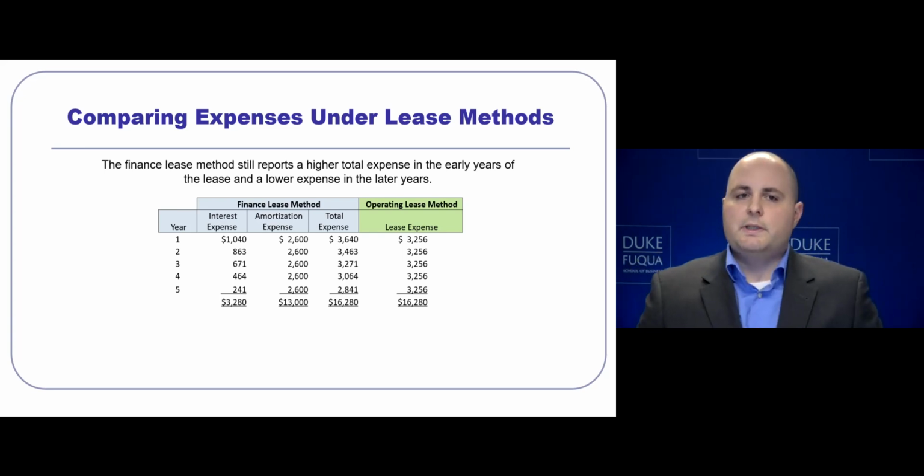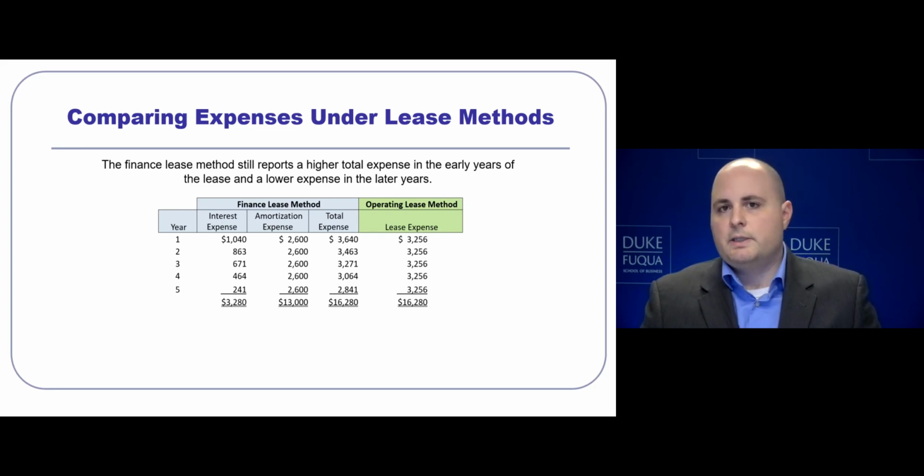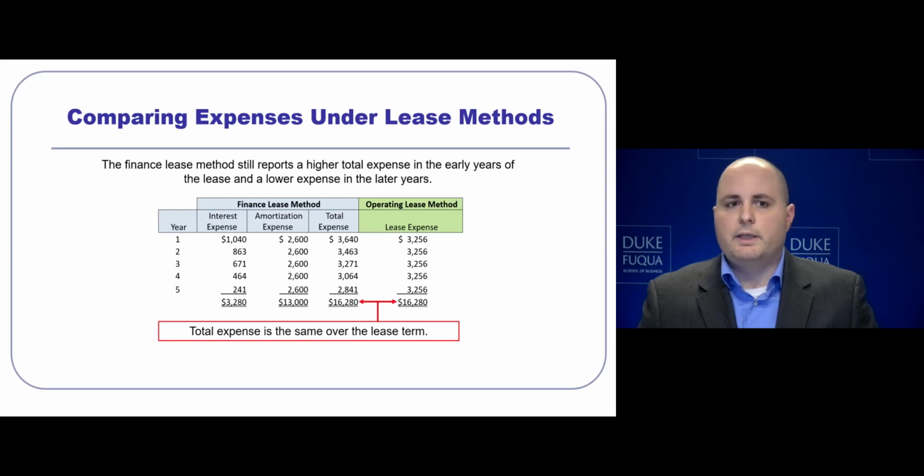In year one, the example that we did, a finance lease had an interest expense of $1,040 and an amortization expense of $2,600, leading to a total expense related to leases of $3,640. When you compare this to the operating lease expense, the lease expense there was just the cash paid, $3,256.